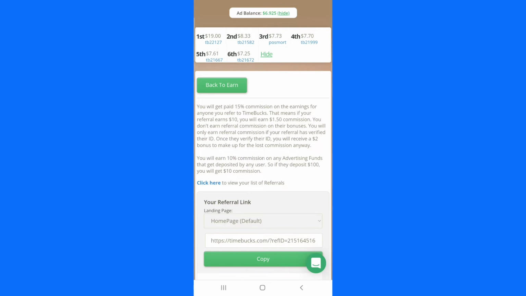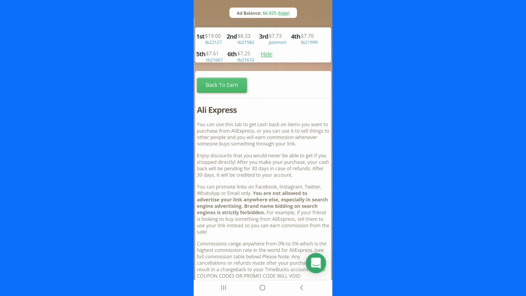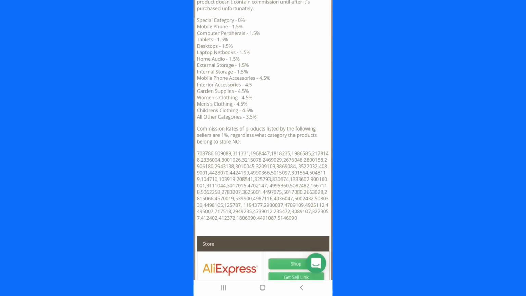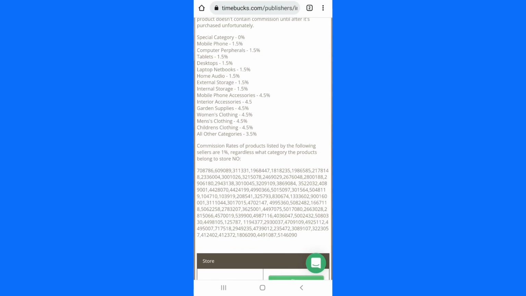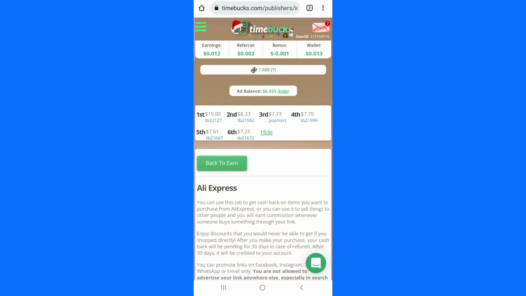So you see now that you can make money for referring people. So let us go back again. If you come here again on AliExpress, you can see that you can even shop from AliExpress and get paid too for doing that. You can just go through to see the category of the products that you will shop from and get paid from AliExpress. So that is what you need to know about this section.